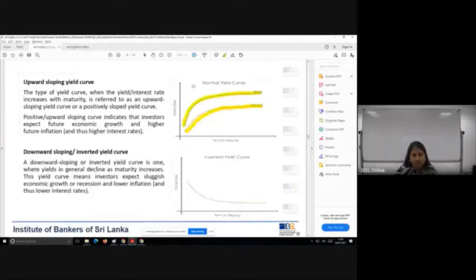So here you can see, why do you call it steeper? The change is very drastic. At the beginning, the interest rate is at a low level. Yes, both are increasing, but here in the steeper diagram, the increase is very drastic. Upward sloping yield curve, which is the most common type of yield curve, is also called the positively sloped yield curve. Remember the names, because sometimes in the paper they could reword it, they could change the wordings. You should be aware of it.